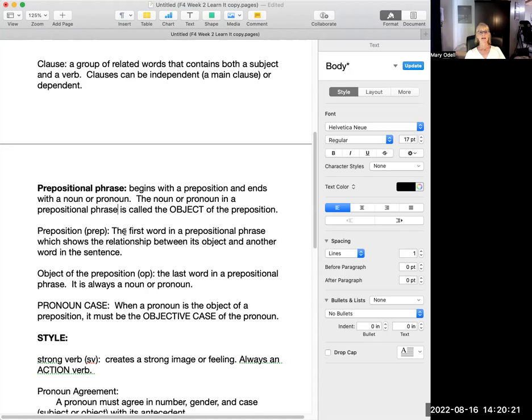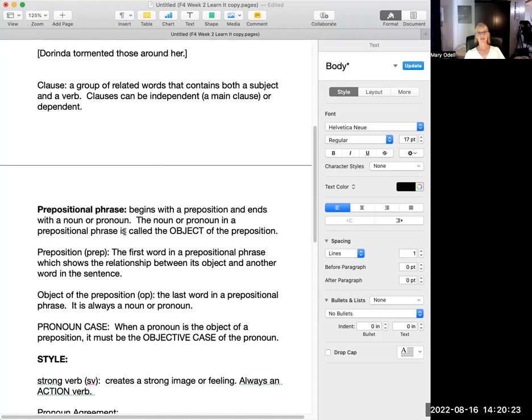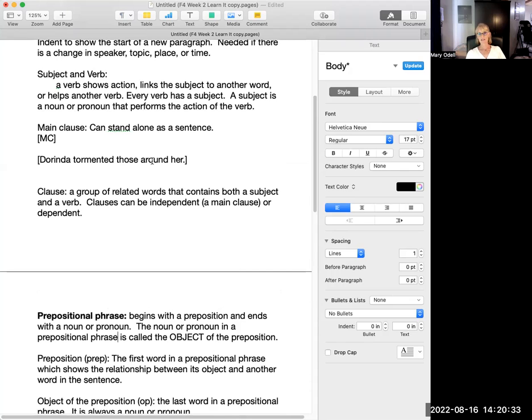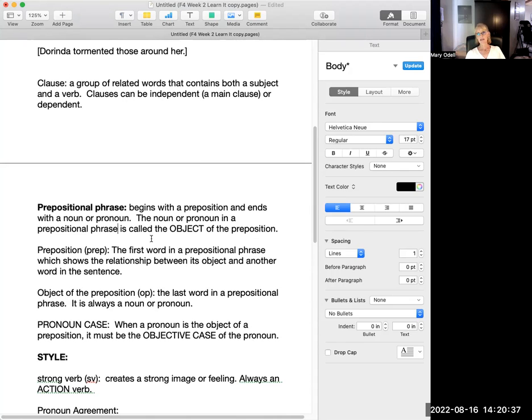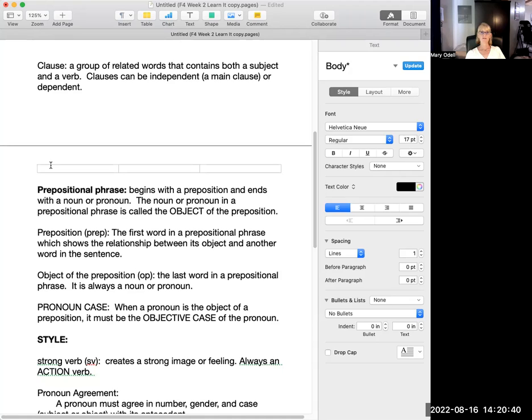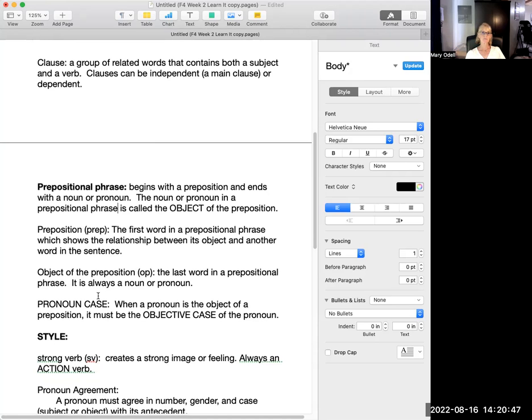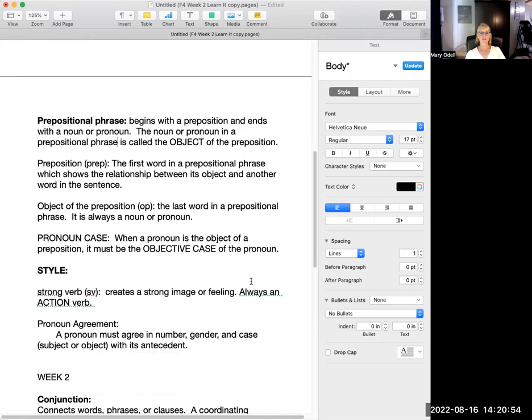Now, something to notice: you don't see a verb mentioned in prepositional phrase, because you have clauses and you have phrases. A clause, like a main clause, must have a verb to be a clause. A phrase does not have a verb in it. So if you think you're marking a prepositional phrase and a verb appears, you don't have a prepositional phrase. Some might trick you because you might see words that are sometimes used as prepositions, but if there's a verb in there, it's probably not a prepositional phrase.